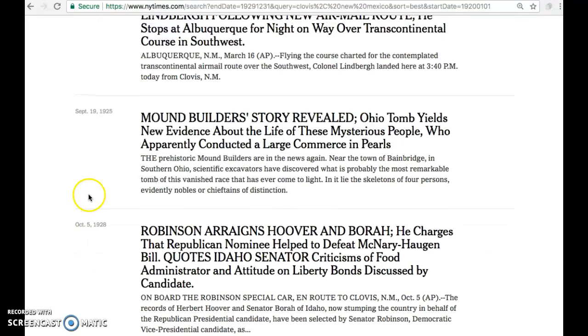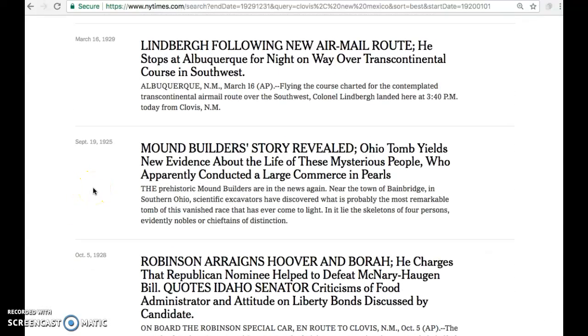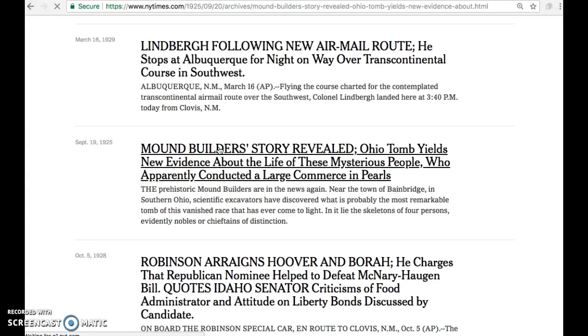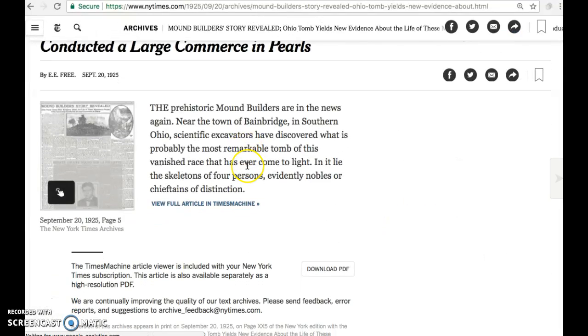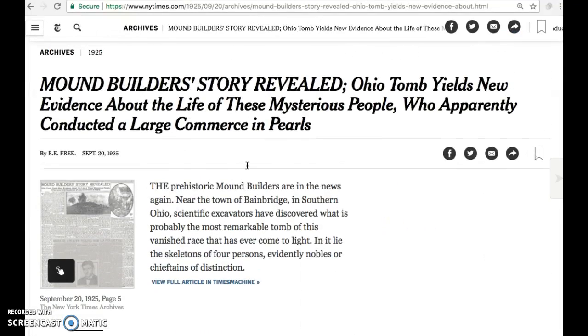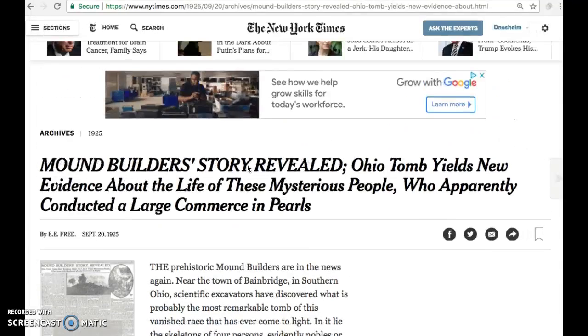Ooh, Mound Builder story reveals. Ooh, look at that. Okay, this would work. This is archaeology. Mound builders, you don't know about them, but they're a thing. In Southern Ohio, for a long time, people thought the Germans built them. Don't ask me why.